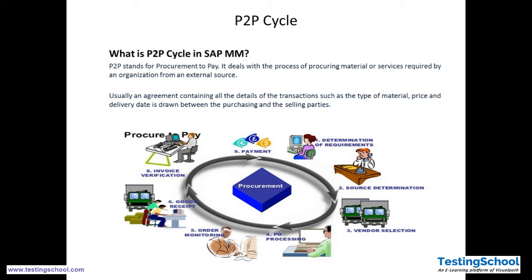Based on the invoice verification process, payment will be scheduled. So these are the phases of the P2P cycle. Each phase has certain processes and procedures that will be followed. These are the 9 phases where complete MM activity happens.